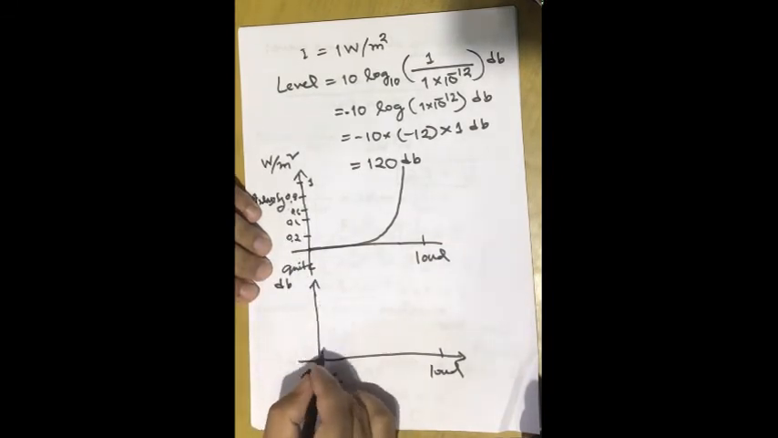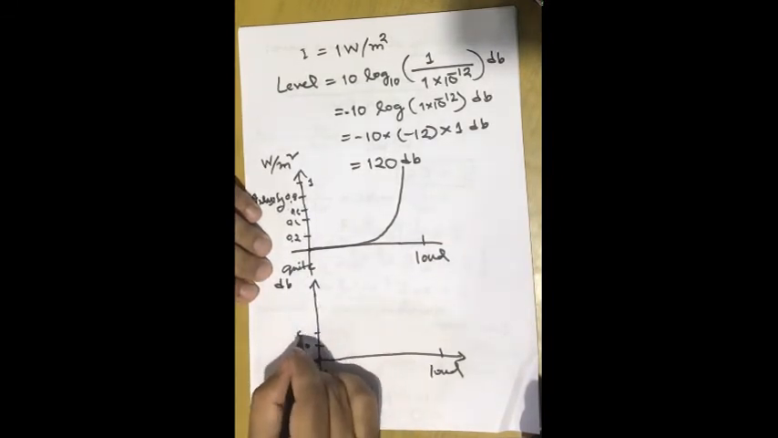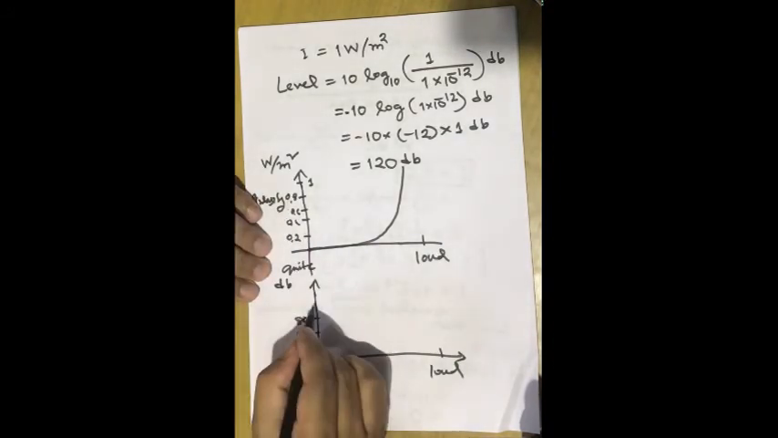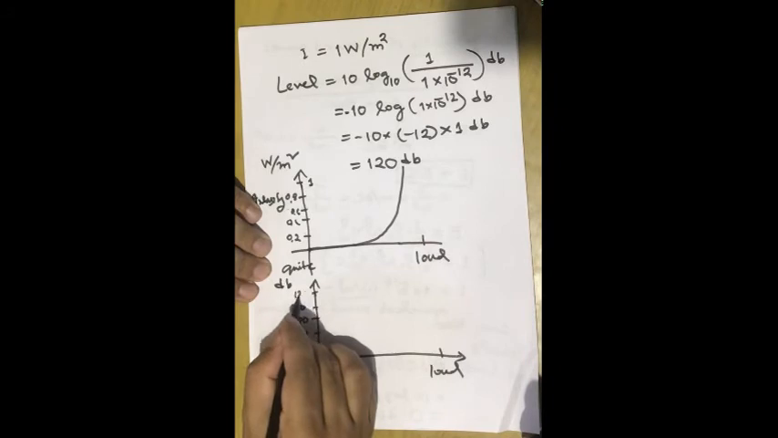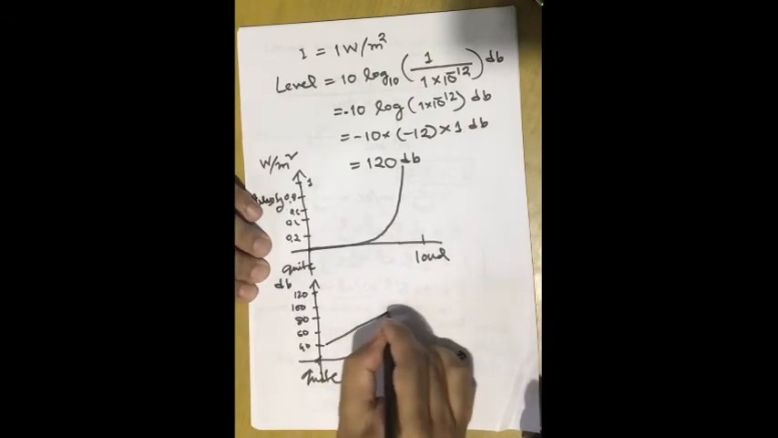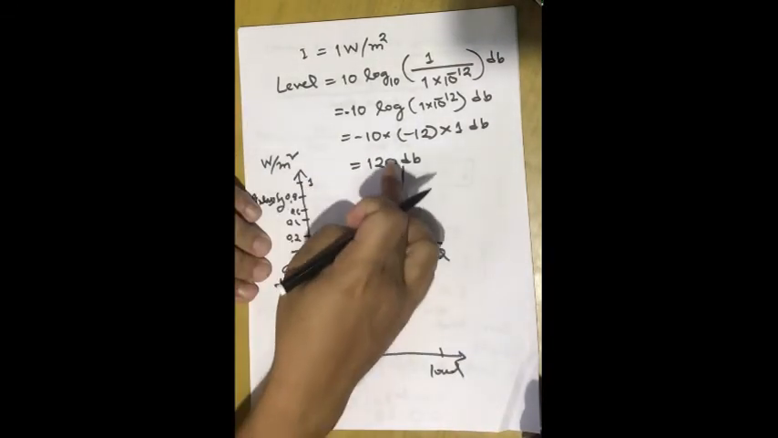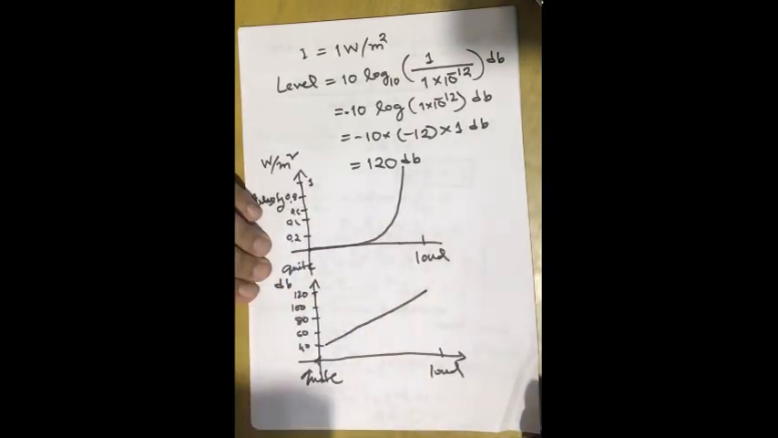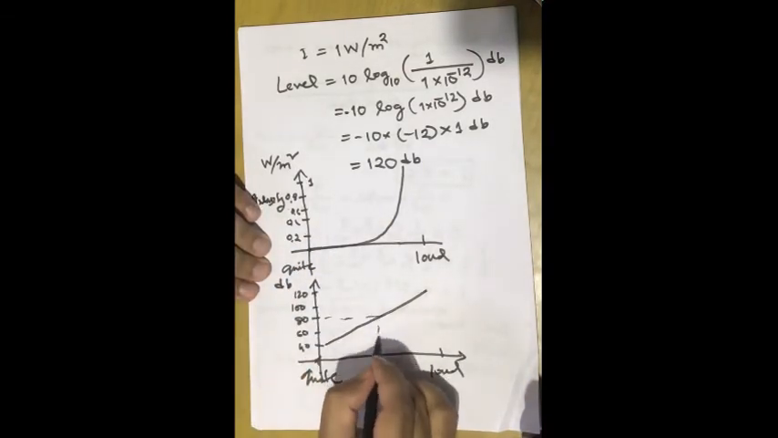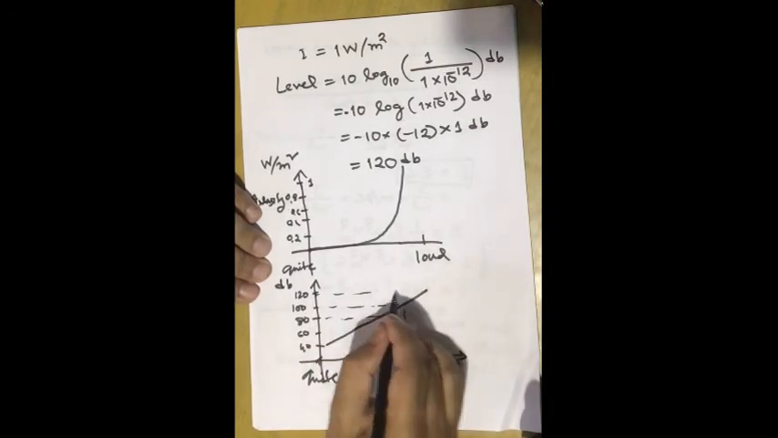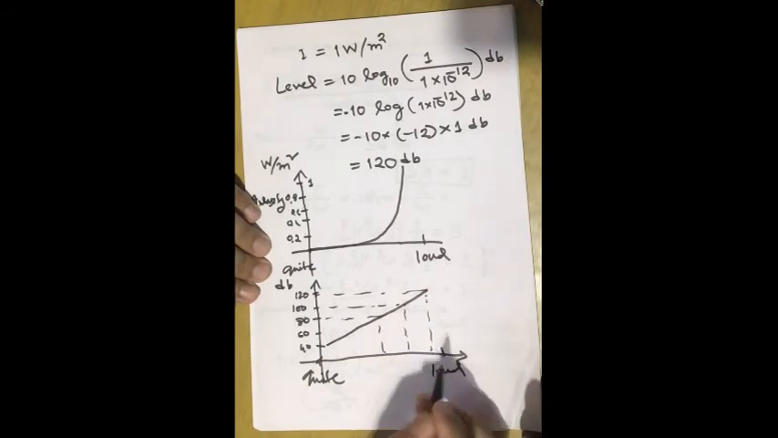So if I plot, it will be like 40, 60, then 80, since I am taking the logarithmic value, then 100, then 120. 120 corresponds to 1 watt per meter square. So it will basically become a straight line. So this nonlinear function has been converted into a linear function. Now you can say that 80 decibel is not so loud. 100 decibel is still not that loud. At 120 decibel, it has reached the limit of the loudness.